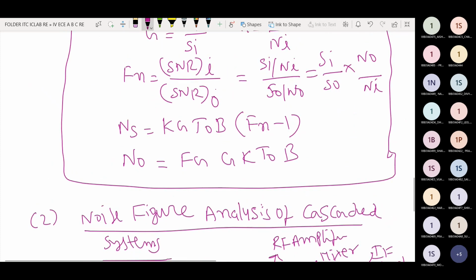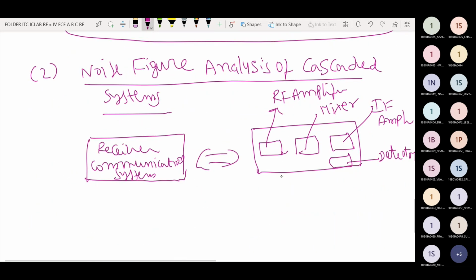In the previous case, we considered the total receiver communication system and analyzed the total noise figure Fn, total gain G, and NS. This NS is the noise generated within the system, and N0, Si, Ni.